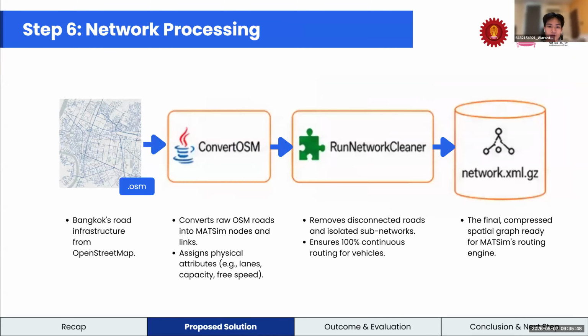Step 6 is network processing. We convert the raw OSM road data into MATSim nodes and links. Then we clean disconnected roads to ensure continuous routing. And the output is a compressed network.xml.gz file ready for MATSim.